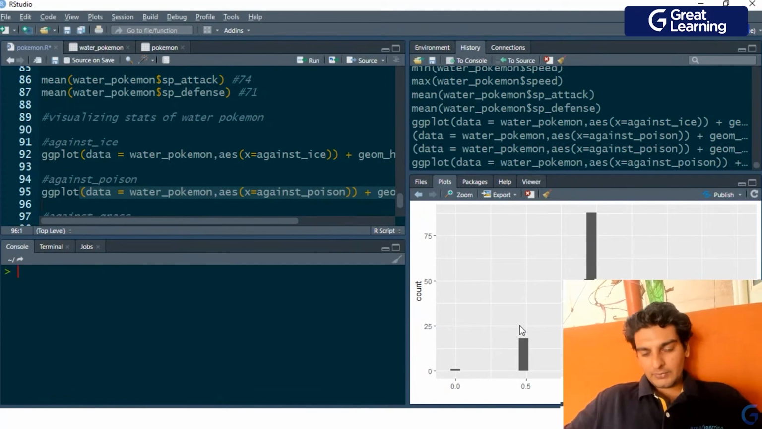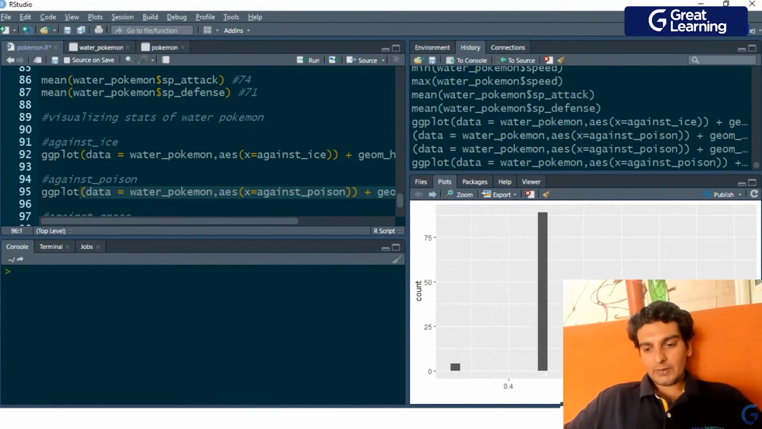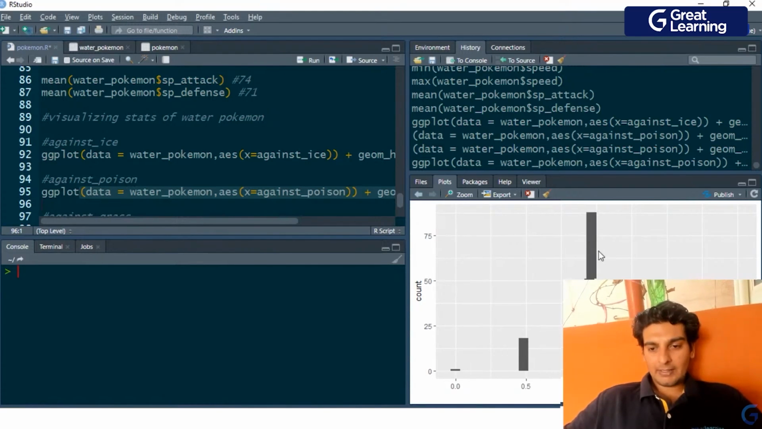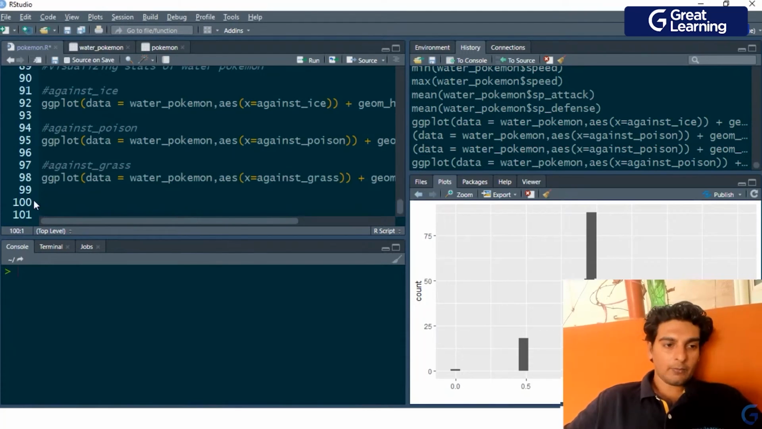Right, so it seems that water type Pokemons are better against poison type Pokemons. Now let me compare this with ice. So as you see, with respect to ice type Pokemons, most of the Pokemons, their average rating was 0.5 against ice type, and over here as you see, most of the water Pokemons, their rating against poison type is 1. And finally, let me see how these water Pokemons perform against grass type Pokemons.